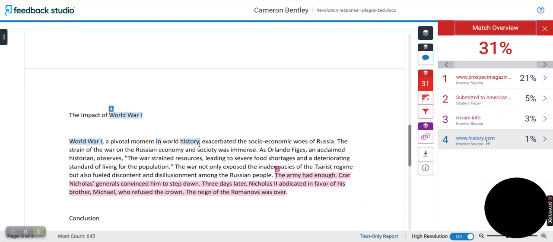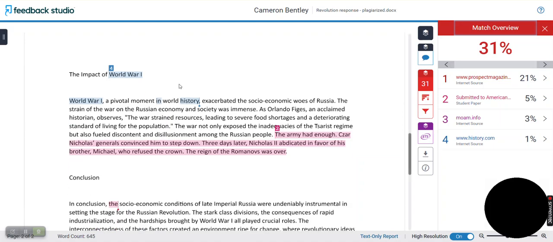The fourth source, history.com, I only have a few words here. And so that's not enough to cause me any alarm. In a paper about World War I, it's very likely that other sources are going to include the words World War I, history, etc. All right, this one I do need to be alarmed about.